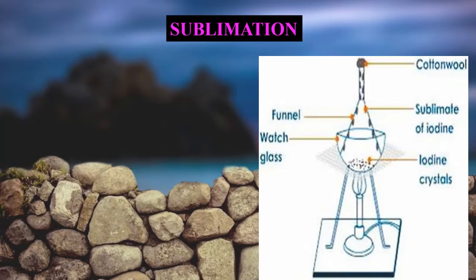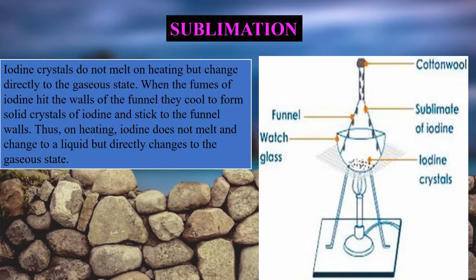Now that can be shown with the help of an experiment given in your textbook. Iodine crystals are taken in a crucible. They do not melt on heating, but they change directly from solid state to gaseous state. Understood? If you heat ice cubes, they will melt into liquid. But iodine crystals do not melt. They directly go into the gaseous state. Means one intermediate state disappears and they convert directly to the gaseous state. When the fumes of iodine hit the wall of the funnel, they cool to form solid crystals. This explains condensation.